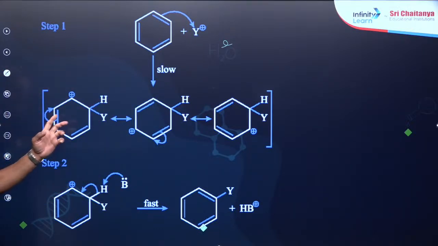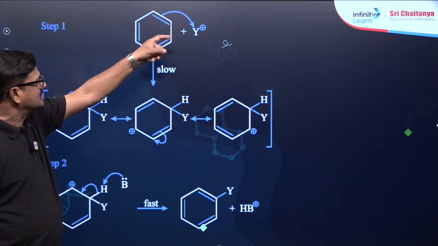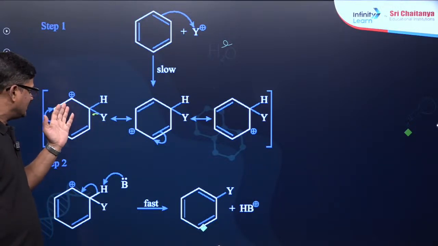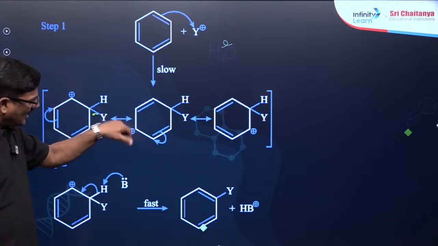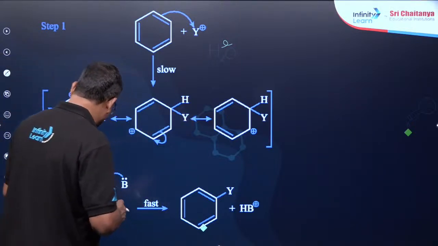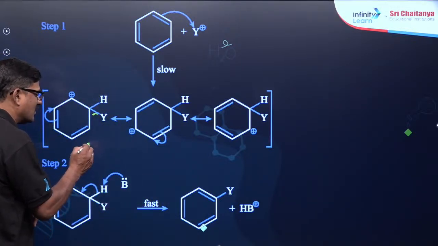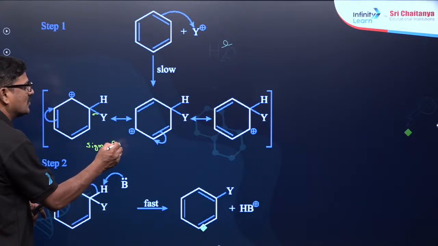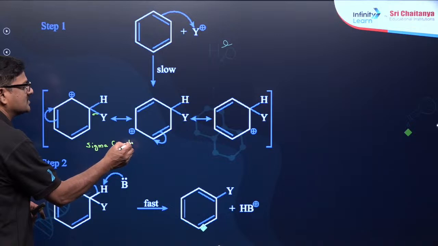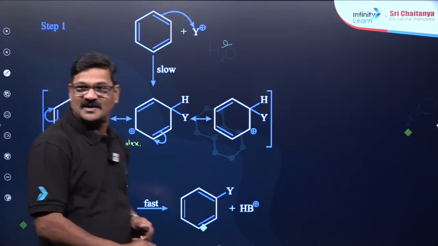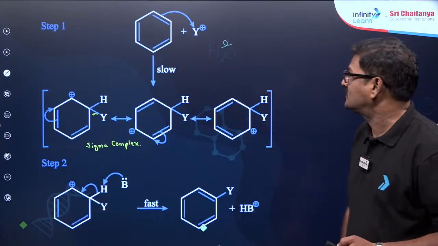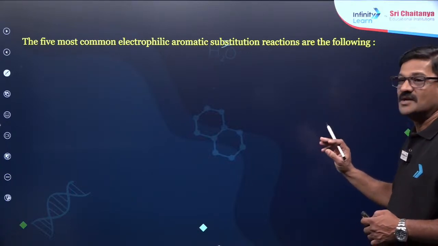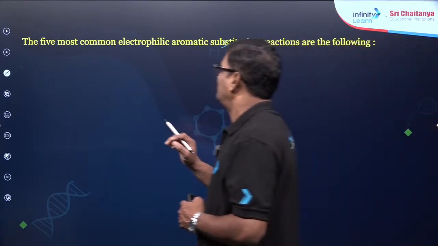Now this pi bond is forming a new sigma bond, है ना, and it is resonance stabilized, and this is what is called a sigma complex. समझे? Clear?